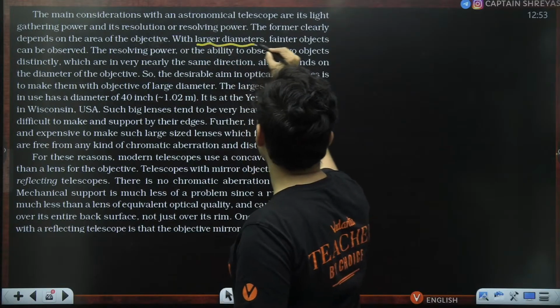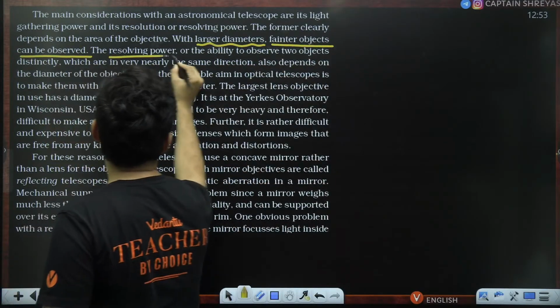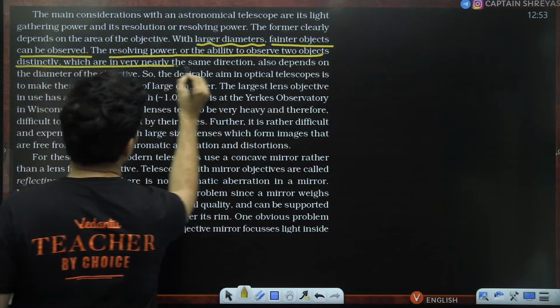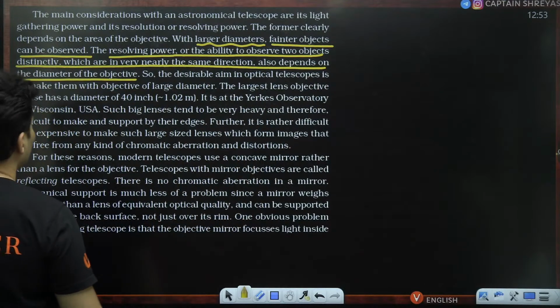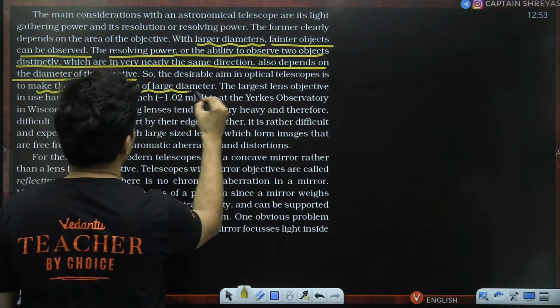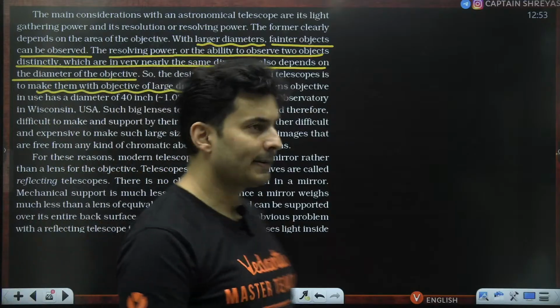With large diameters, even the fainter objects can be observed. The resolving power, or the ability to observe two objects distinctly which are nearly in the same direction, also depends on the diameter of the objective. So that is the reason why you make the diameters very, very large. That is what has been mentioned over here.